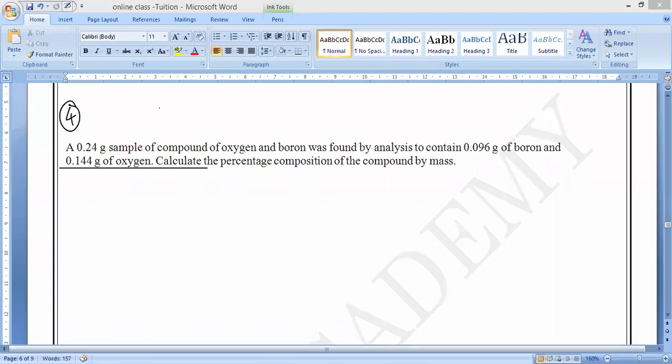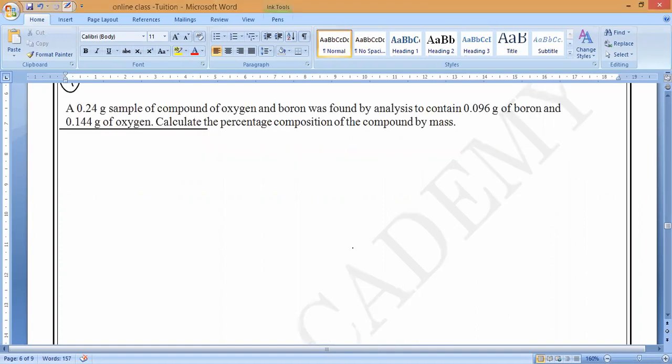So percentage composition, like in the second chapter, you will use it. What is the mass percentage? Mass of the individual substance divided by the mass of the total compound, into 100. Mass of solute by mass of solution into 100. These are second chapter questions also. They are asking the percentage composition of the compound by mass. Yes or no?